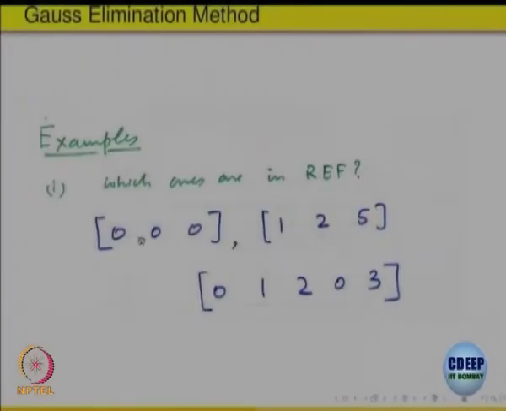Let us look at the matrix 0, 0, 0, 0. Is it in the row equivalent form? We are looking only at the non-zero ones, so we are not really bothered about it. Okay, you can say this is not in the row equivalent form. It cannot be brought because there is no non-zero entry at all. Let us look at this 1, 2, and 5. Is that in the row equivalent form? Yes, it is. There is only one row which is non-zero, so fine. What about this one? That also is.